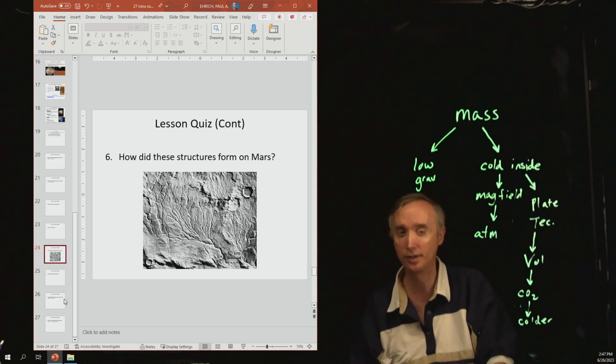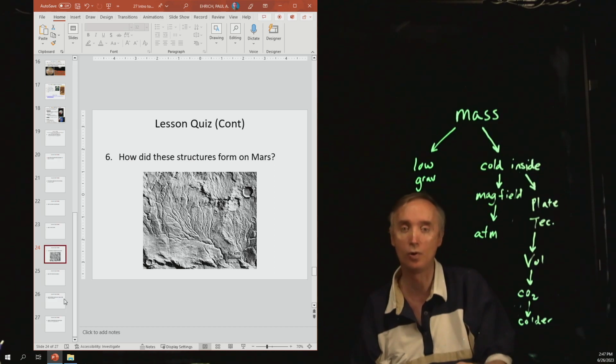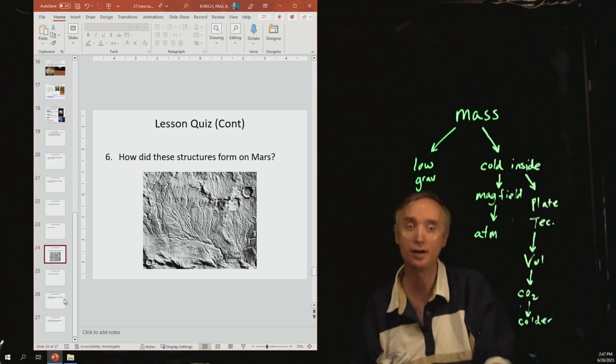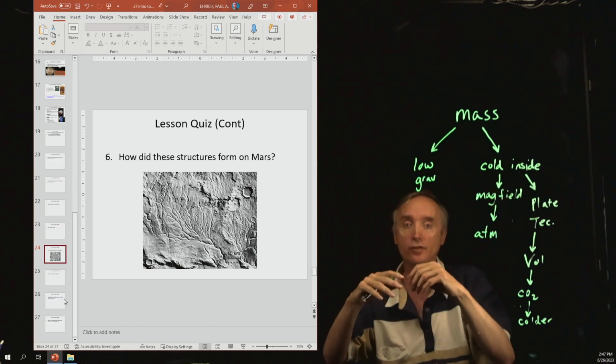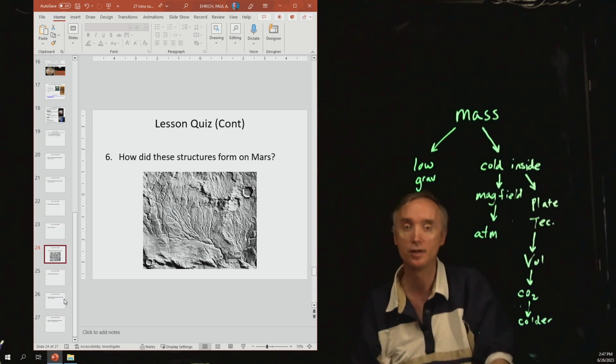The other possibility is that there is water that is frozen under the ground and occasionally it gets heated up. That water boils up to the surface, and for very short periods of time you have these very terrific floods, but the water evaporates very quickly.